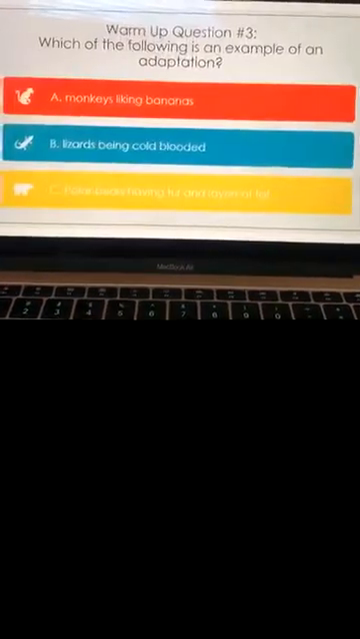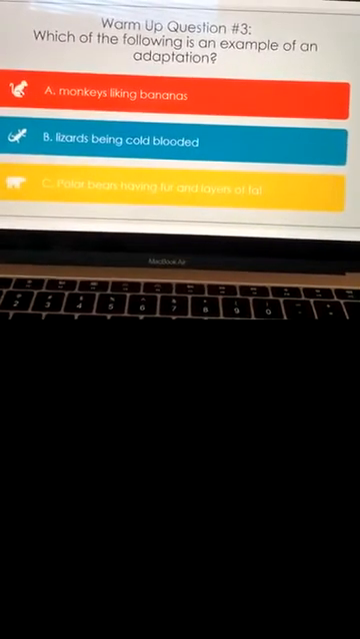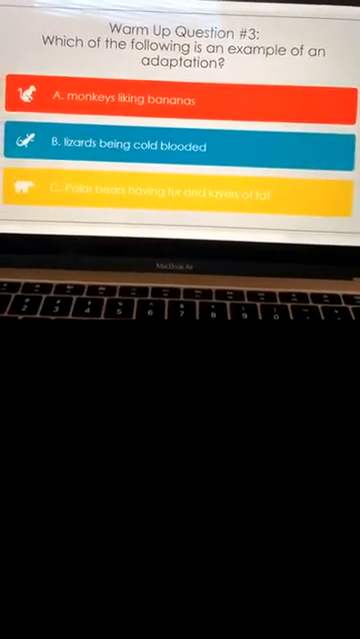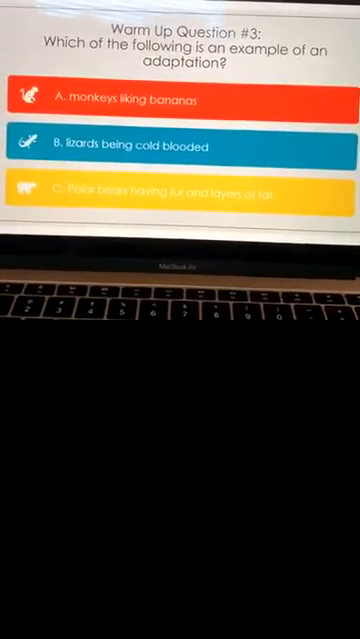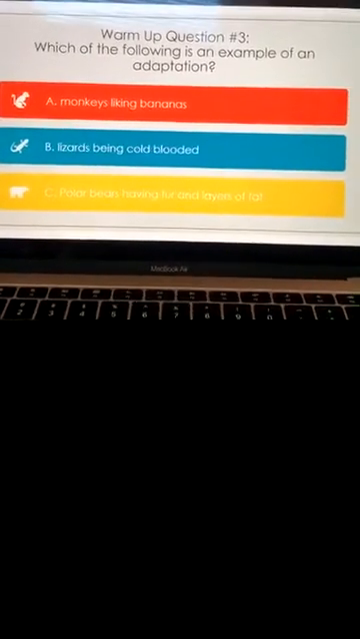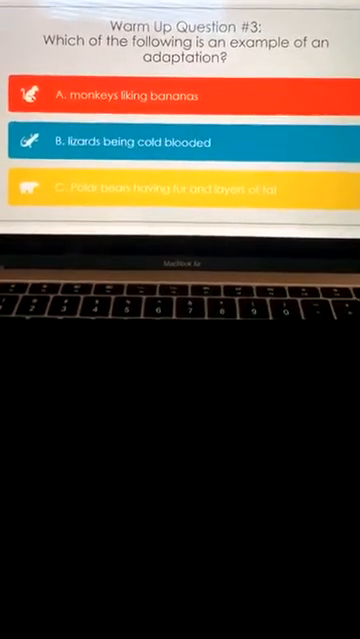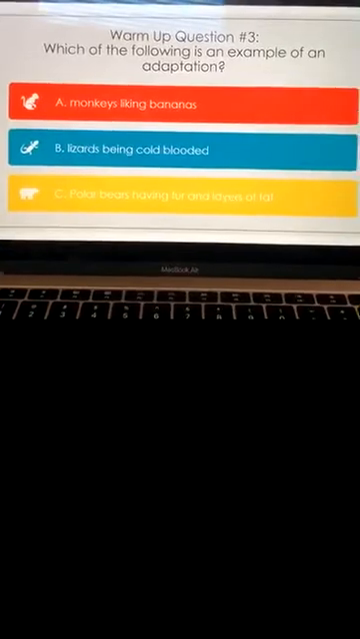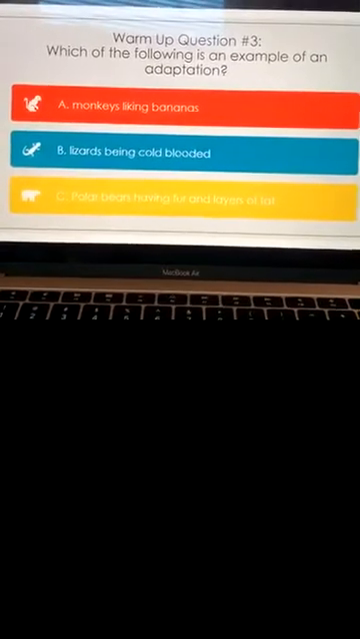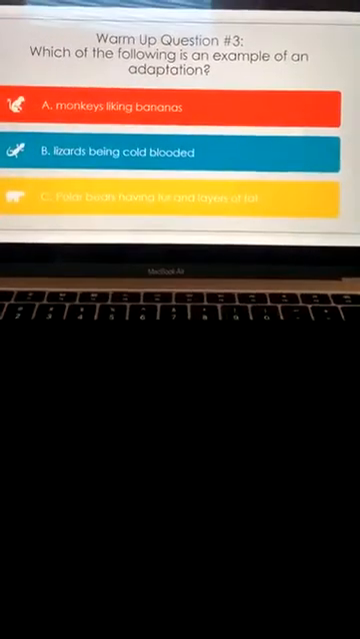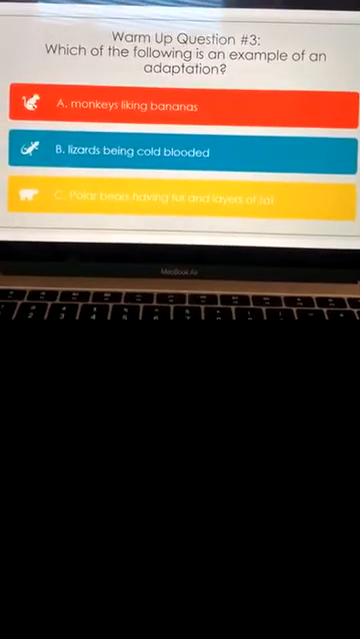Great job. And then question 3, which of the following is an example of an adaptation? I picked C. C is correct. Polar bears having fur and layers of fat is an adaptation. It's something that's genetically tuned inside of them that helps them to survive in their environment. It helps them survive in cold areas. C was correct for number 3.